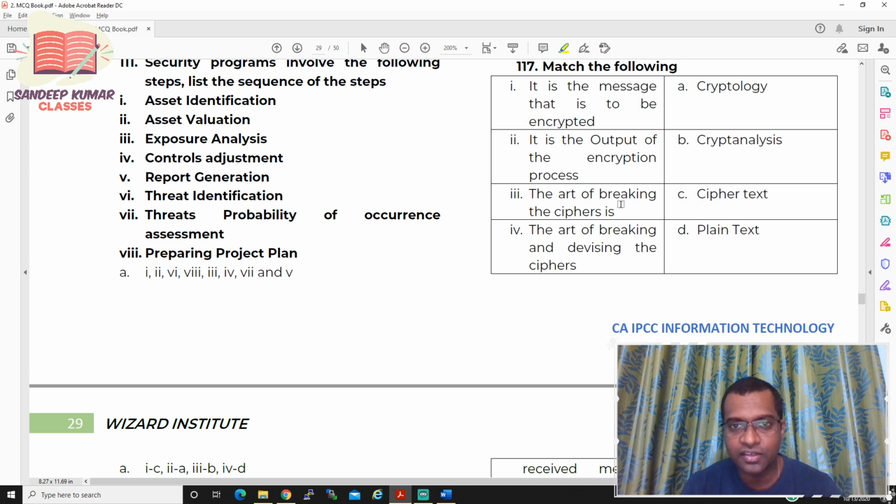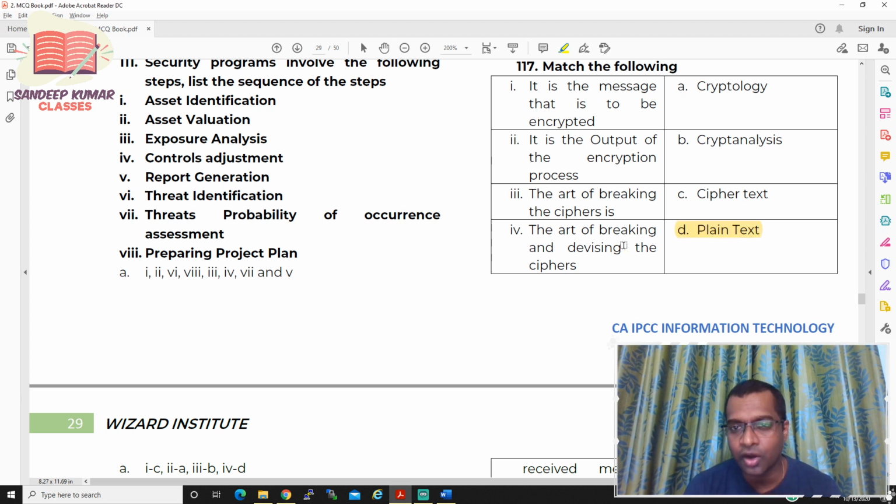Generally plain text will be encrypted, so the option for one is D.